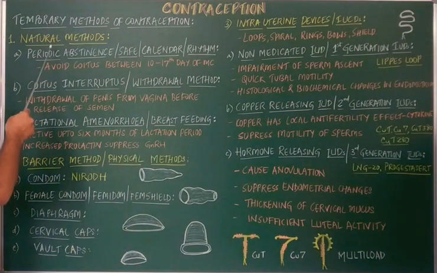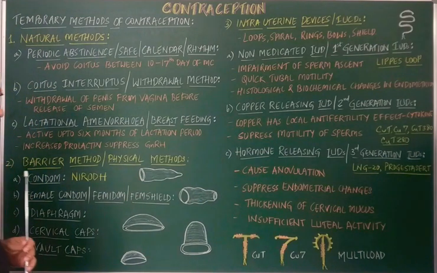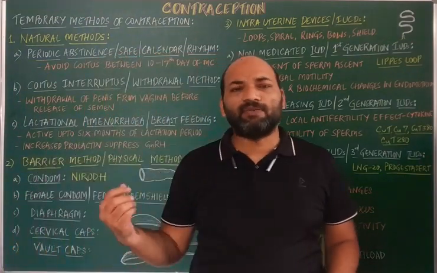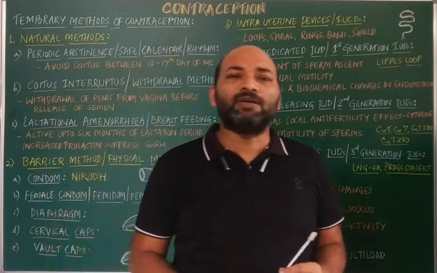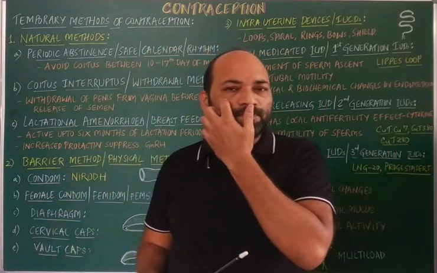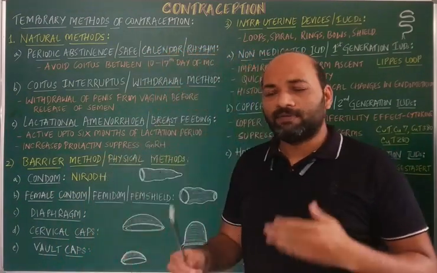The first one is the natural methods. In natural methods, the couple need not utilize any kind of barrier or chemical or pill, but they are still able to have control over having children in their family.